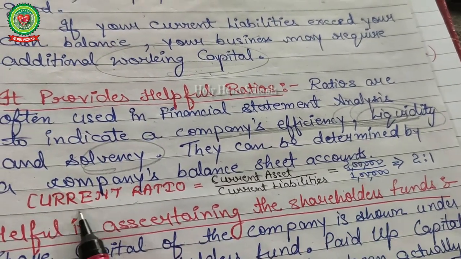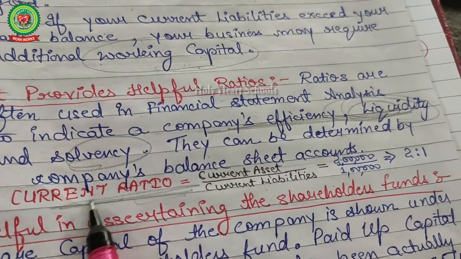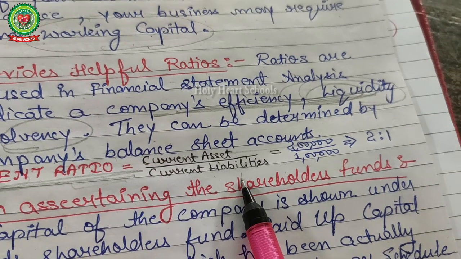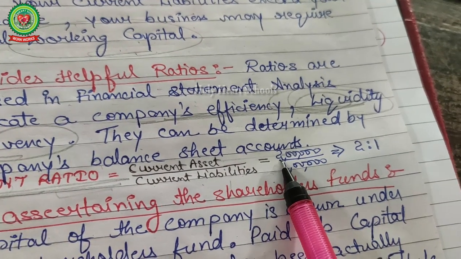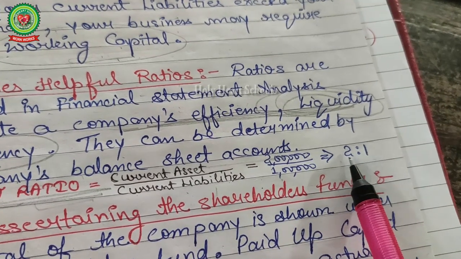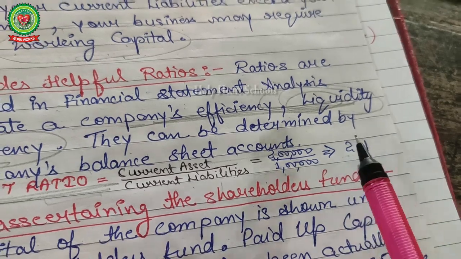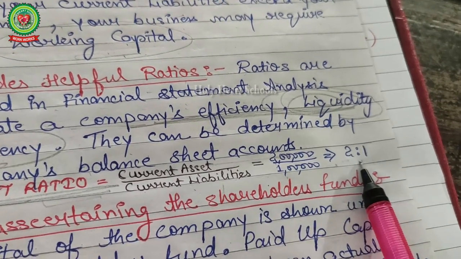Like see one example, how to find out a ratio. Current ratio, you want to know about the current ratio. Current assets divided by current liabilities. So suppose your current assets are 2 lakh and current liabilities 1 lakh, that is 2:1. It indicates that your current assets are more and your current liabilities less. Good. Favorable for the company.